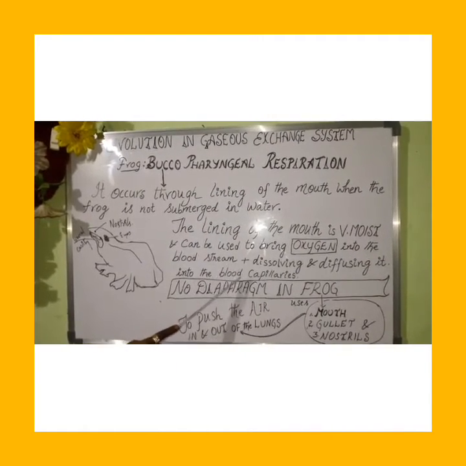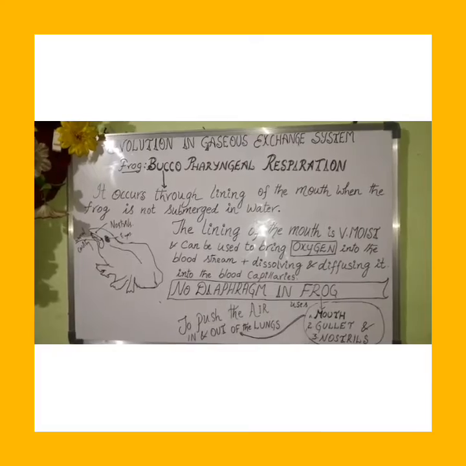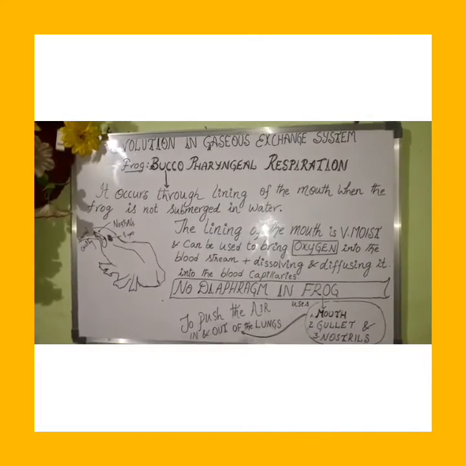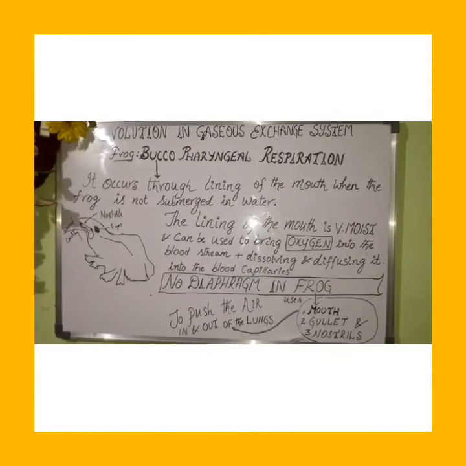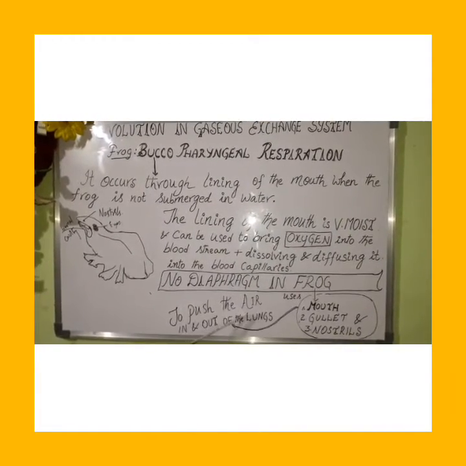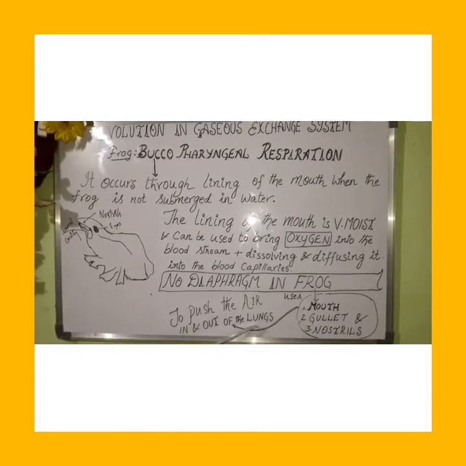As the frog does not have a diaphragm, it uses mouth, gullet and nostrils to push the air in and out of the lungs.